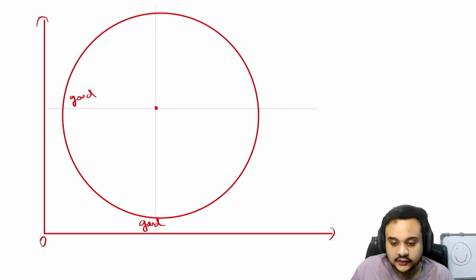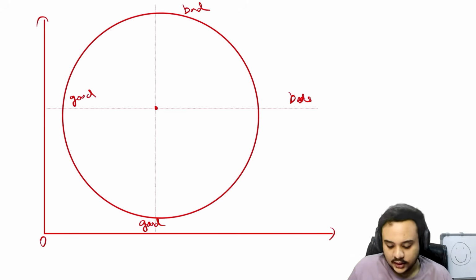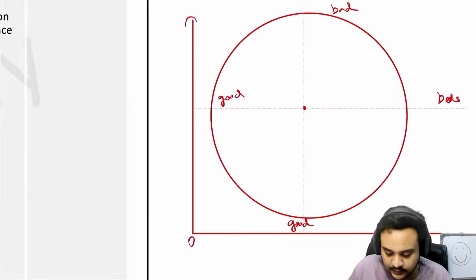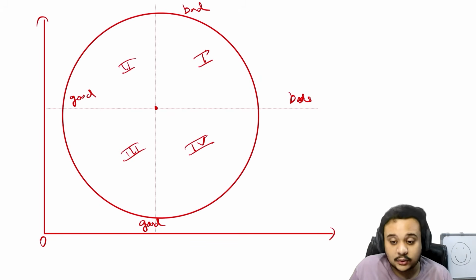You can say that because we know that the indifference curve that we usually draw for a Cobb-Douglas function, we know that X and Y both are goods, right? And we know that the shape is what this looks like exactly, right? So because these are two goods, at the opposite place would be the two bads, right? So bad and bad. So we are being asked to draw X is good and Y is bad. Okay, so if we just name this the first quadrant, this is the second one, this is third, and this is fourth. So we are being asked about the second quadrant.